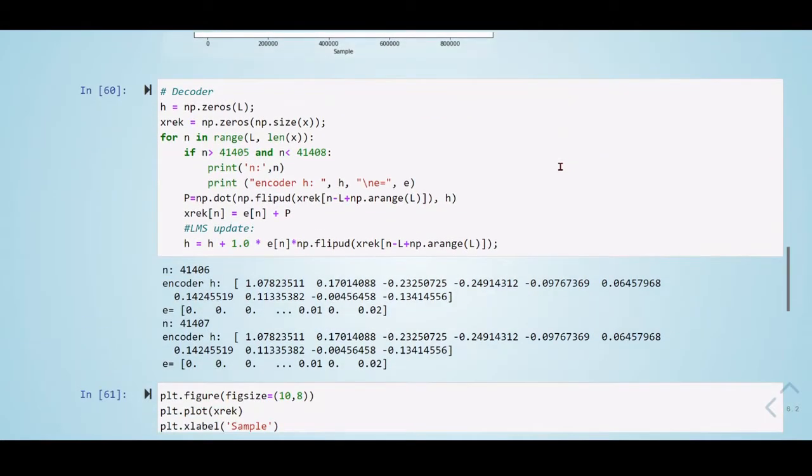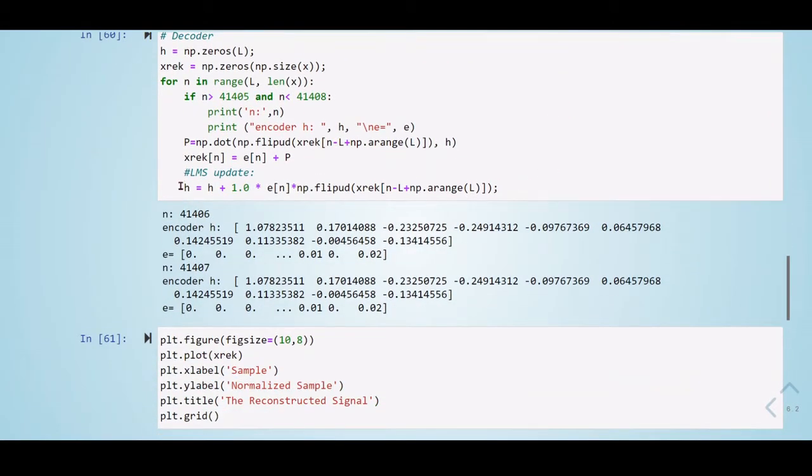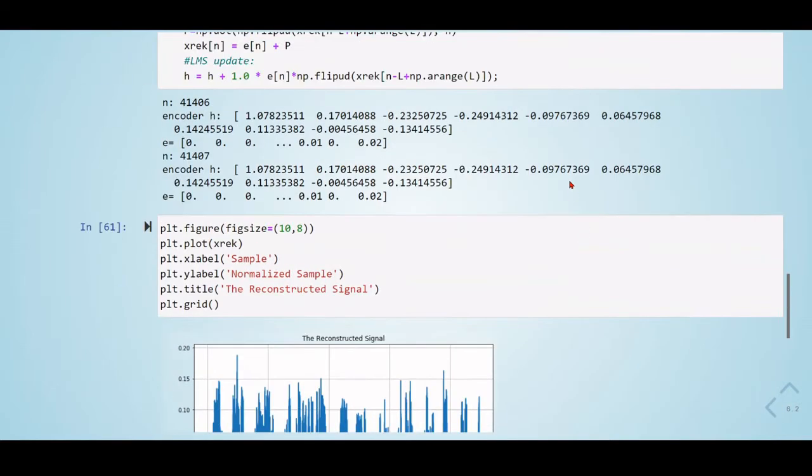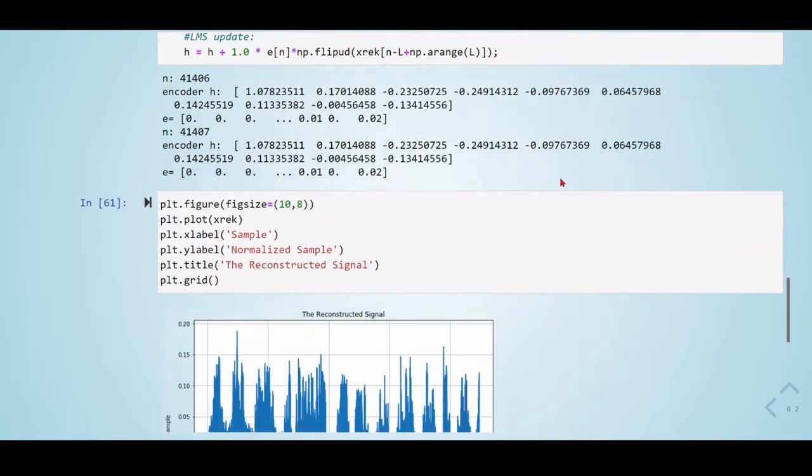And now in the decoder, we have here still rho. We see that it doesn't explode anymore.